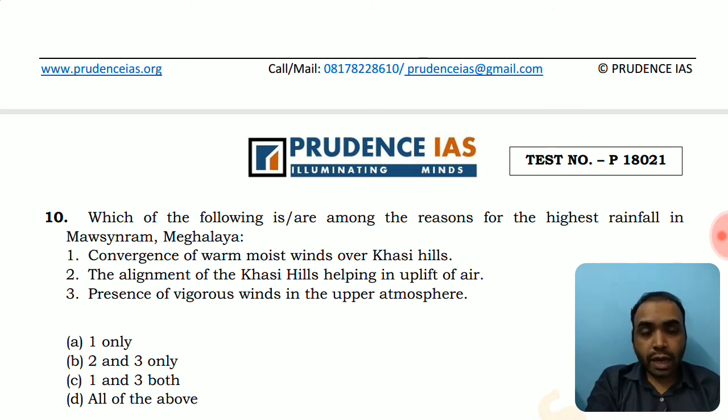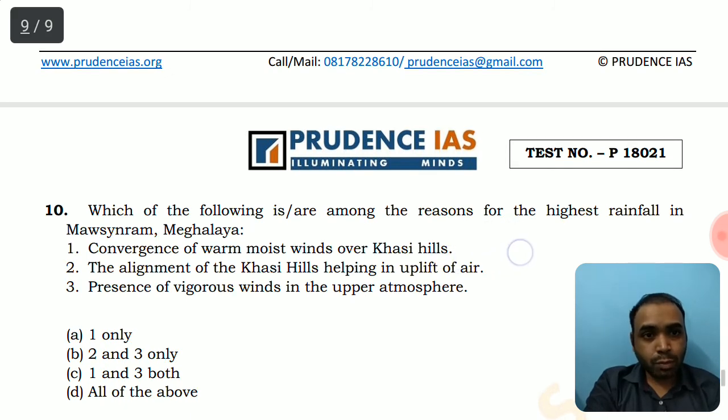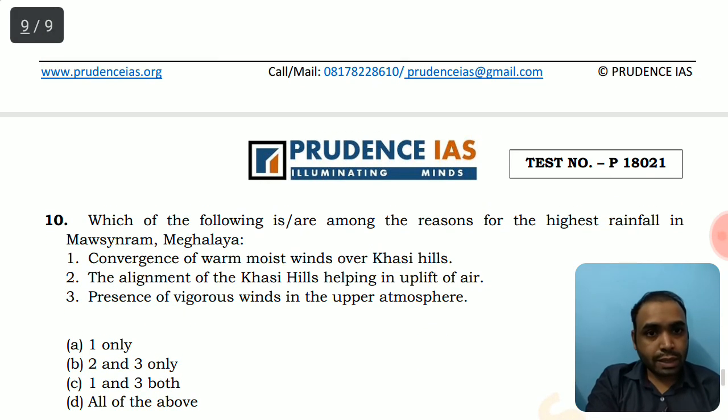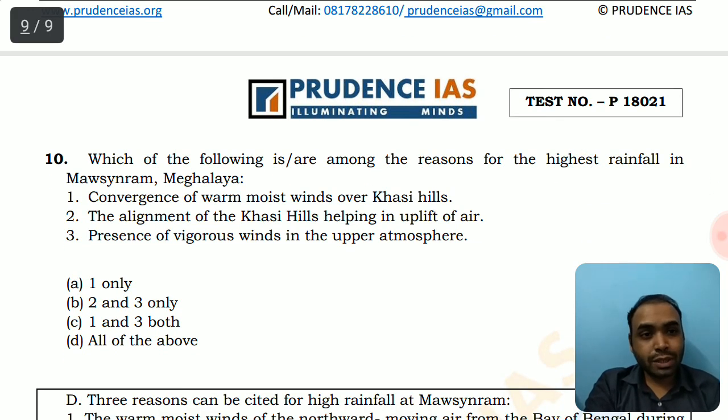So, in case they ask you a mains question regarding why Mawsynram in Meghalaya is one of the highest rainfall areas, you should be able to illustrate these points with logic, with a diagram of the Khasi Hills, and with arrows showing the upliftment of air from the Bay of Bengal to the Khasi Hills, and the condensation. You can present a wonderful diagram in your mains also. So this way we are preparing for our mains and optional questions as well.